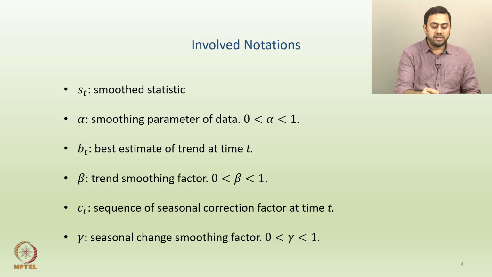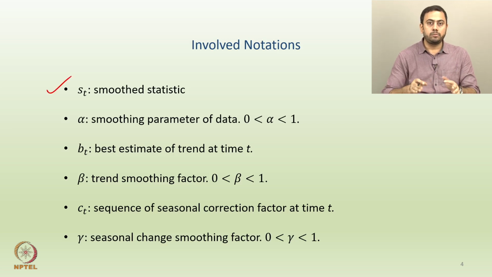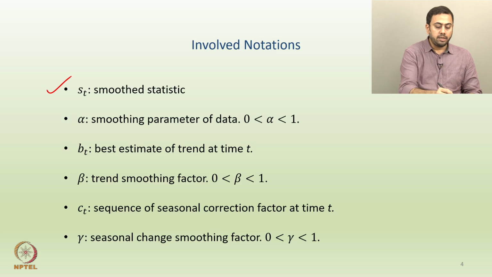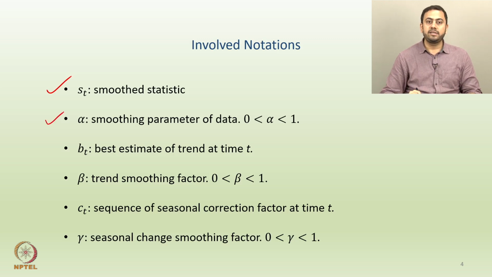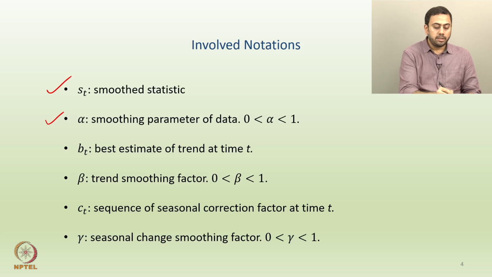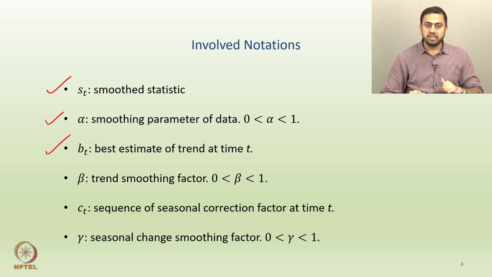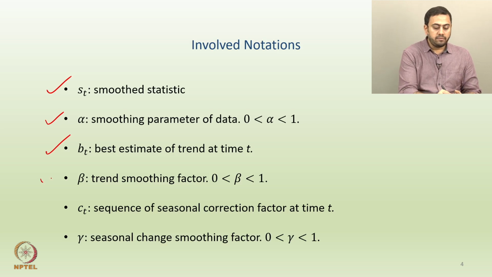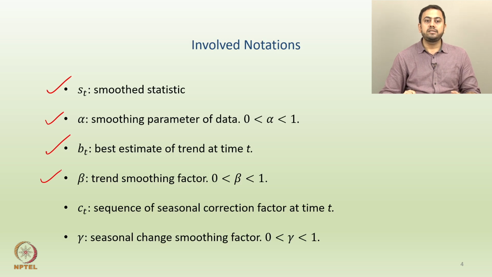Alright. So ST is what? ST is nothing but the general notation for the smooth statistics. We have been following ST in almost all the equations so far. Then the second one is alpha. Alpha is a smoothing parameter of the data, and it has to lie between 0 and 1. A smoothing parameter is kind of equivalent to a weighing parameter. Then what is BT? We saw in the double exponential situation, BT is the best estimate of the underlying trend at a particular time t. And then we introduce beta also. Beta is a trend smoothing factor, which also has to lie between 0 and 1.